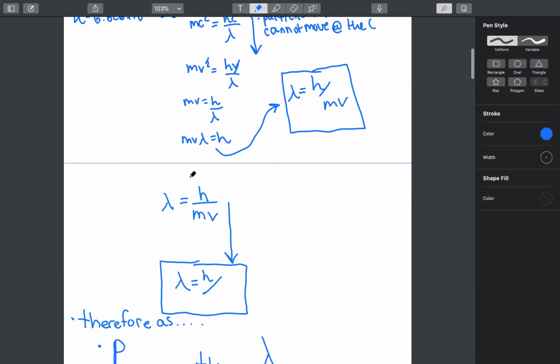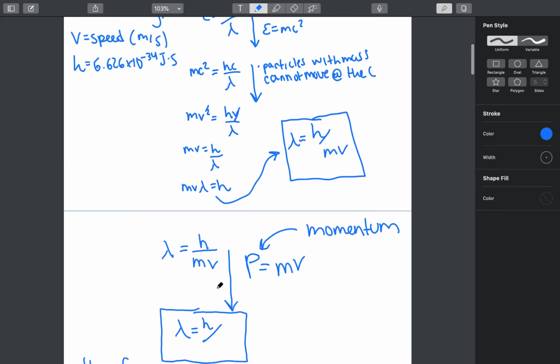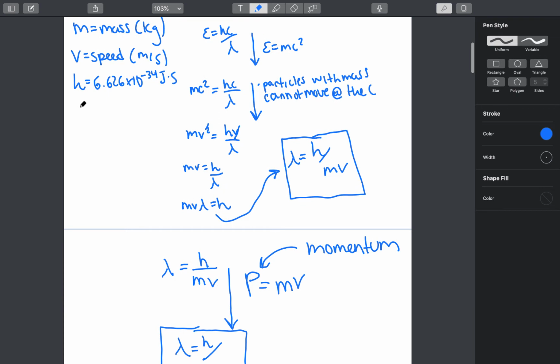So those of you in physics can probably simplify this equation to a simpler form. And you'll notice here that the denominator is mass times the speed. And you may know, if you're in physics, that this denominator is actually equal to the momentum. So instead of saying mv, we can say that lambda, the wavelength, and let's actually put that up here too.